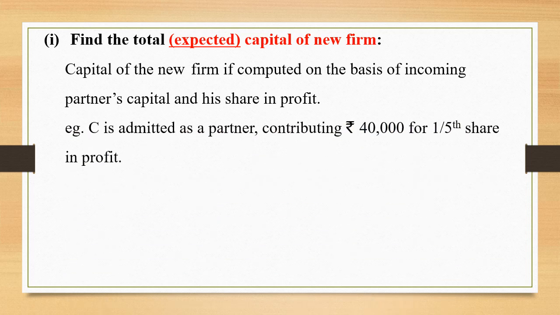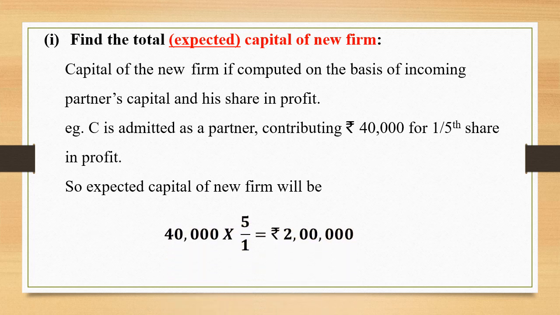Let us see an example over here. C is admitted as a partner, contributing Rs 40,000 for 1/5 share in profit. In this example, we can see that the new partner's capital and his share in profit is given. Based on that information, we will be able to calculate the expected capital of the new firm. Let us see how it is to be calculated. So, expected capital of the new firm will be 40,000 into 5 by 1, that is Rs 2 lakhs. So 2 lakh is the expected capital of the new firm.